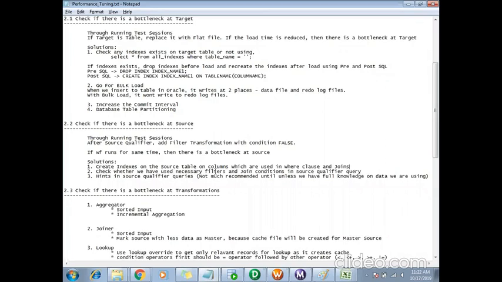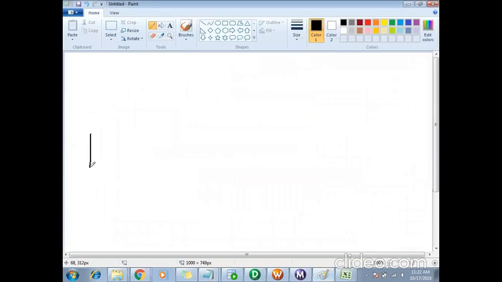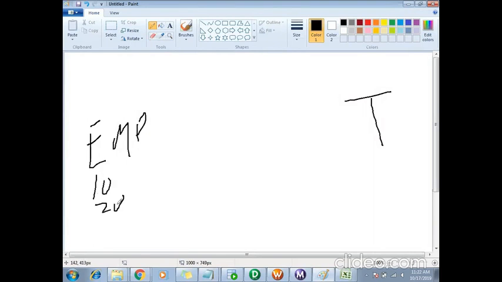check whether we have used necessary filters and join conditions in the source qualifier query. Again, this is very important. So if my requirement was like, I have an employee table here, and I have a target table. My requirement is to load into the target only the employees with department 10, 20, 30, 40, and so on.